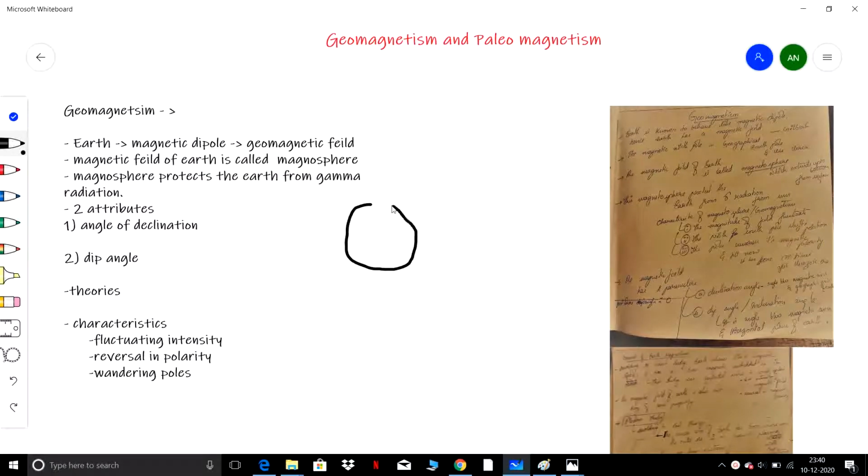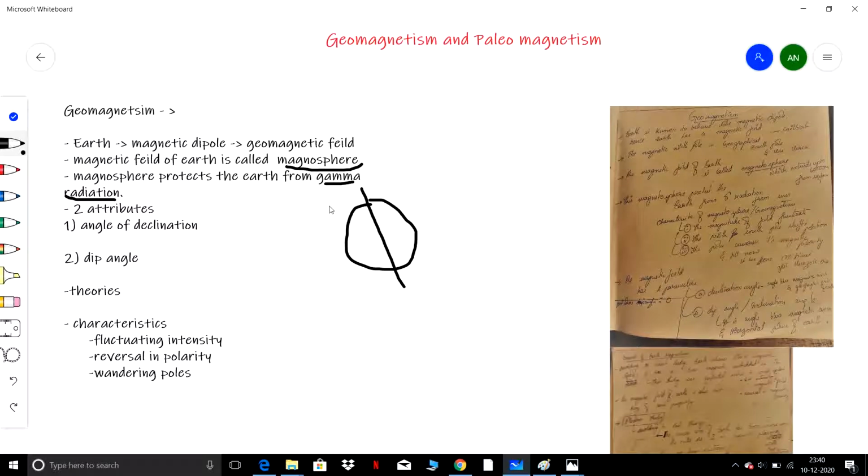This is Earth. It behaves like a magnetic dipole. It has a certain magnetic field which is called the magnetosphere. The magnetosphere protects the Earth from gamma radiation. The magnetic field will have a north pole and a south pole.